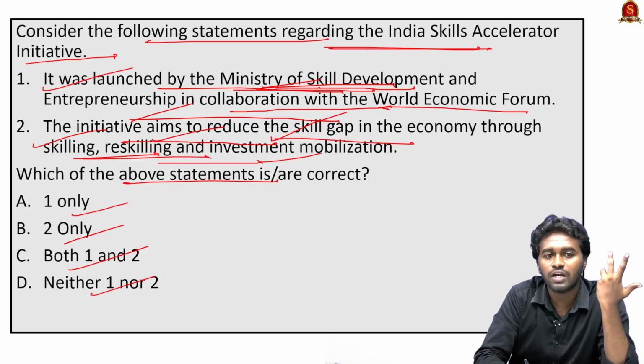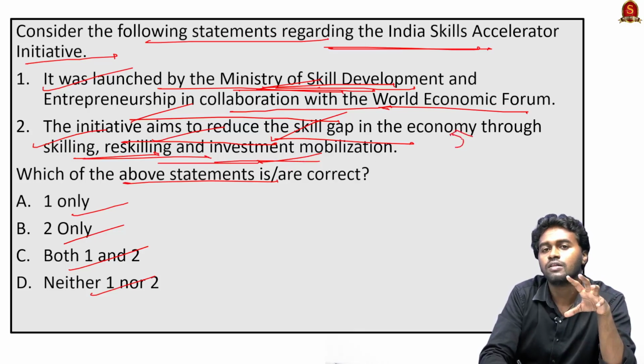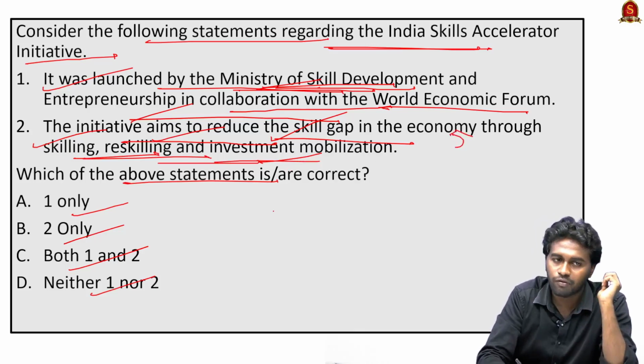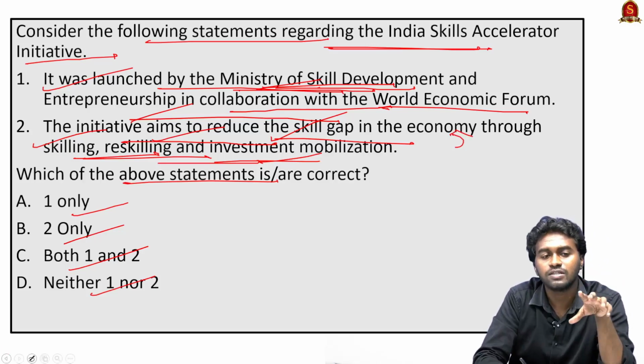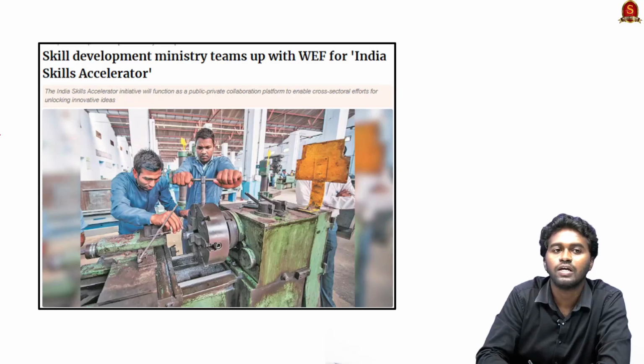How? Through skilling, reskilling and investment mobilization. So therefore, you can see that both statements are related, and both statements are correct. So here the right answer is option C, both 1 and 2. Recently we can see that the Skill Development Ministry teamed up with the World Economic Forum for India Skill